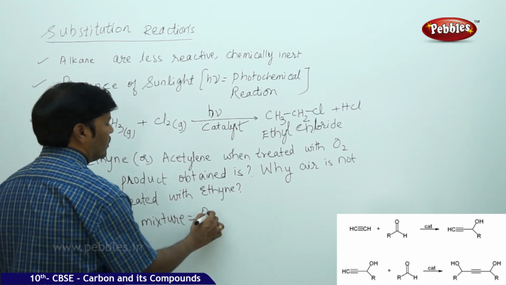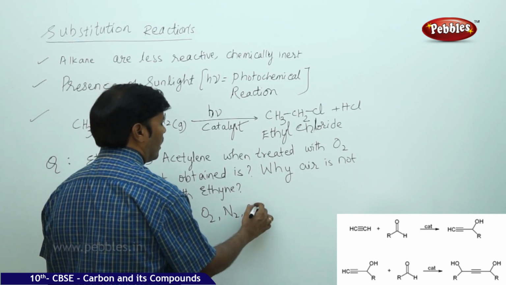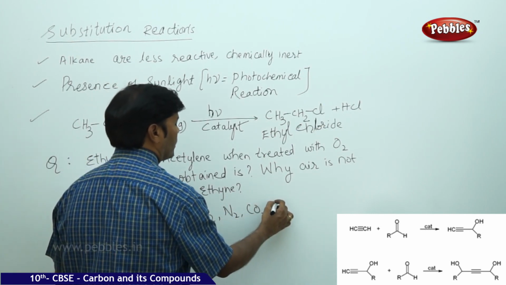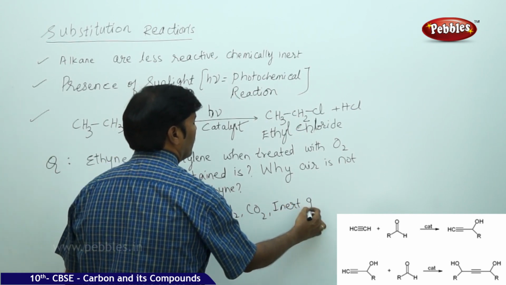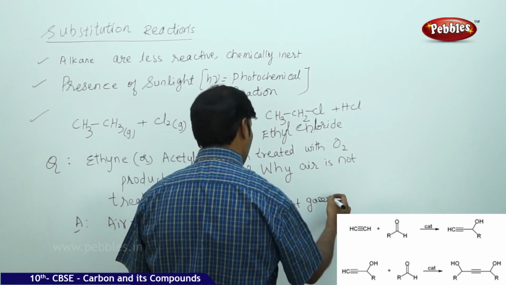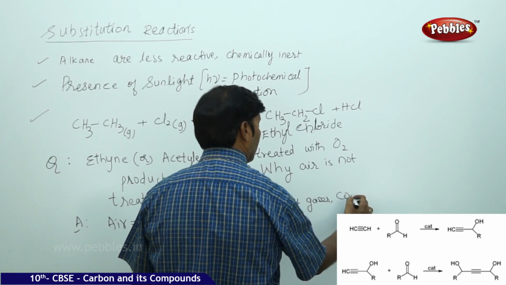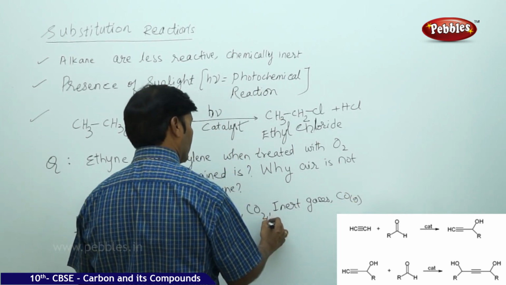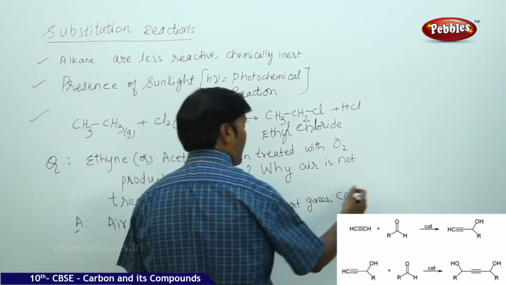It contains oxygen, nitrogen, carbon dioxide, carbon monoxide, inert gases, and other hydrocarbons.